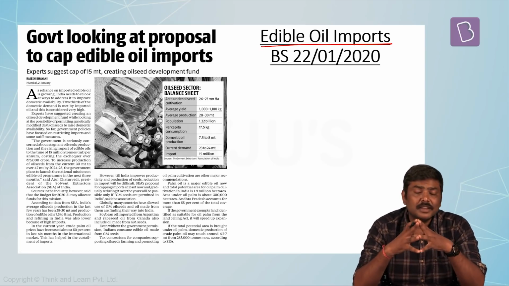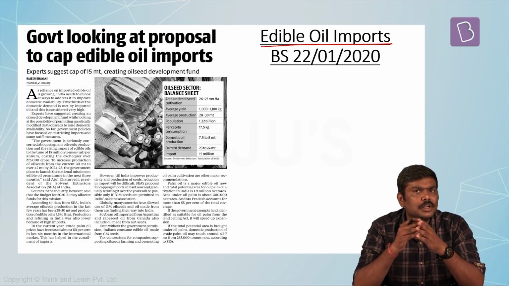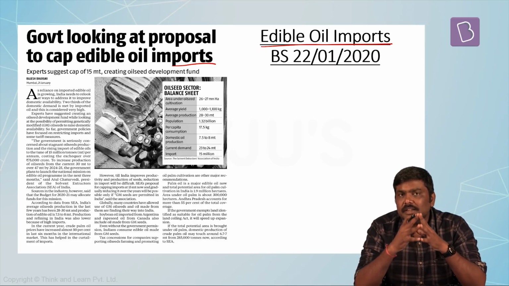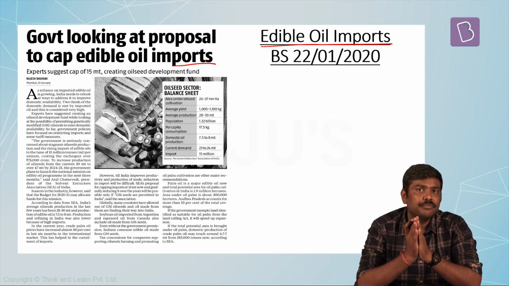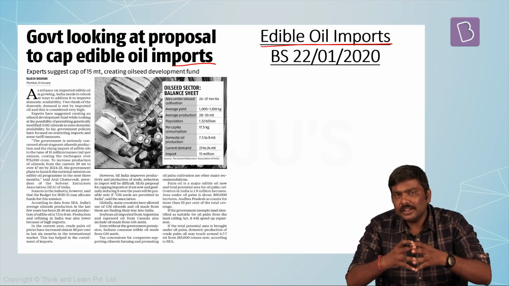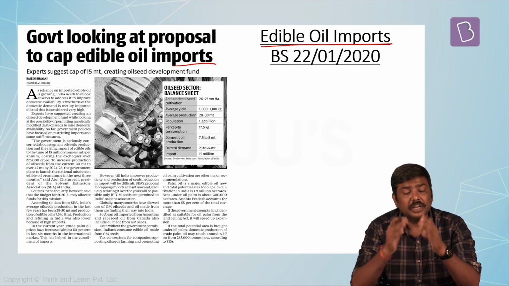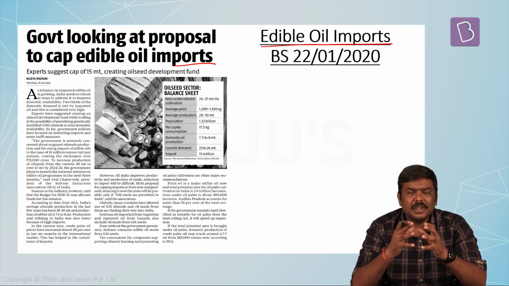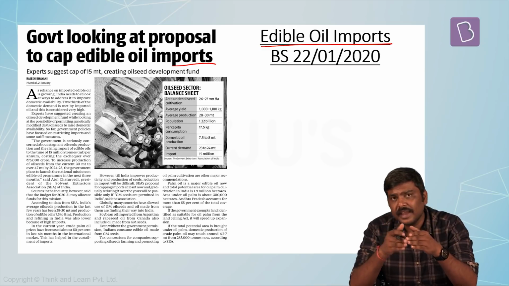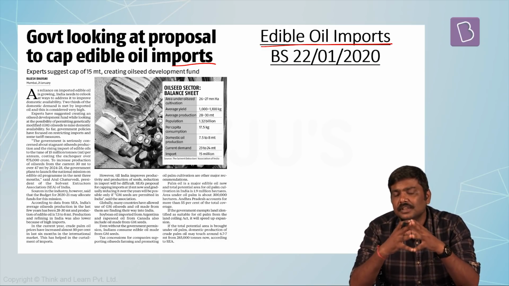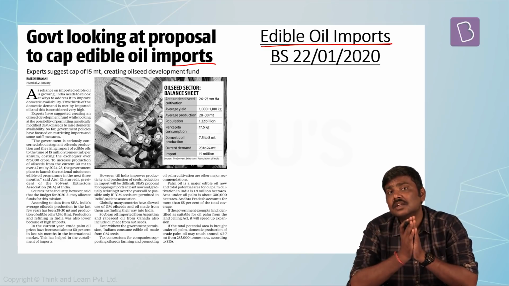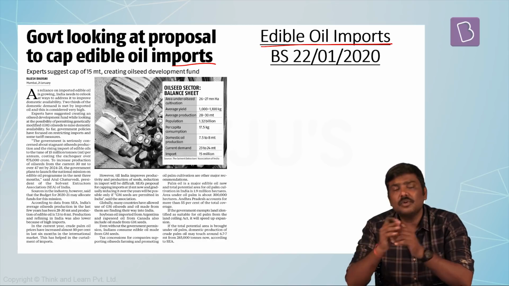Very recently, a newspaper article has quoted that Government of India is looking into a proposal to cap imports of edible oil into India. Some of the very important points are India's dependency on edible oil imports is very, very high. More than 2/3 of the total edible oil that is demanded in the domestic market is basically imported into India. And over a period of time, this dependency on the imports of edible oil has increased. The problem with this is, as the prices of these edible oils vary because of external factors as well as internal factors, the market prices of these edible oils will also keep on varying.